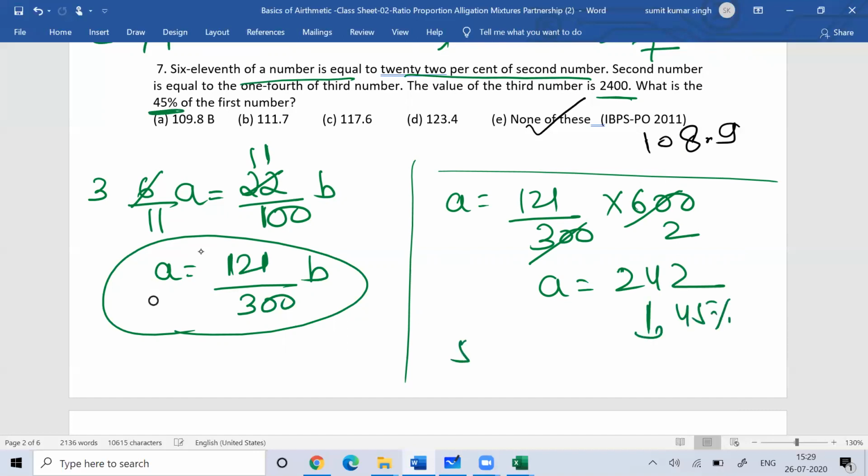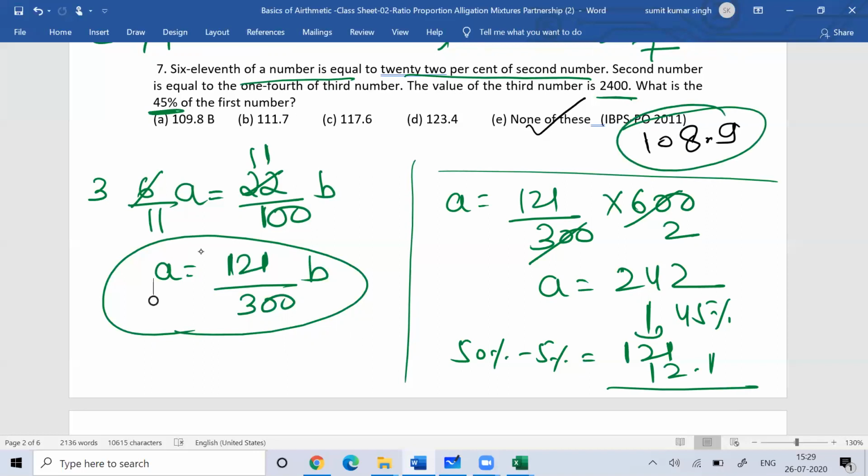45% means 50% minus 5%. 50% of this would be 121. Okay, and 5% is 10% of 50%, that is 12.1. Find this value. You'll get 108.9. So 121 minus 12.1. So 121 minus, so that is 0.9. So then you will get 8. So 10 minus 2, 8. Then that would be 108.9. So the answer is none of these.